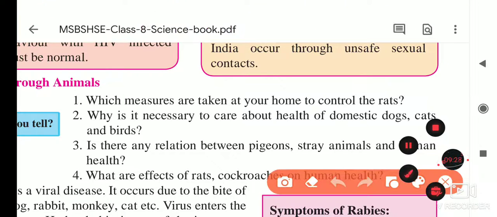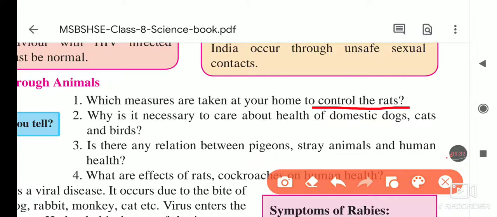We are using rat kill, Mortins are there. Otherwise rat traps are there, in which the rat gets trapped and killed. Sticks, chocolates, so many things are available to kill the rats. Why is it necessary to care about the health of domestic dogs, cats and birds?